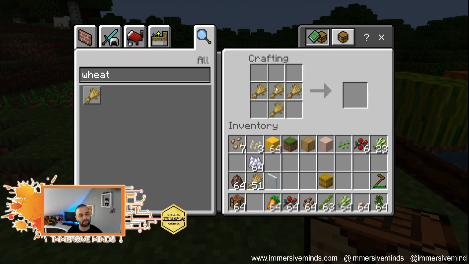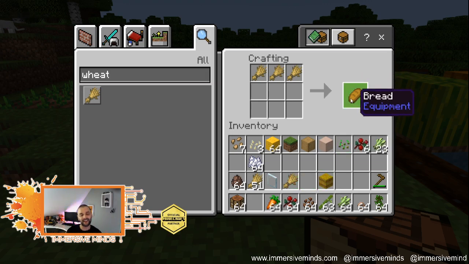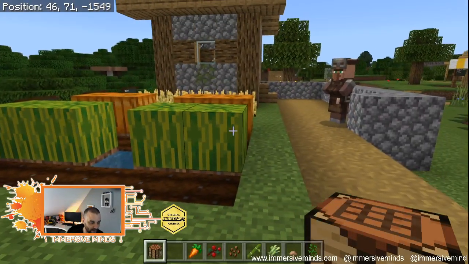I'm probably going to need something else. Do I need water? I probably need water, right? Because I'm thinking real life. I'm going to need wheat. And I'm going to need 3 wheat in a row, Chipster says. Oh, it was as easy as that. Not even any water. How unrealistic is that? Thanks, Chipster. So we've got some bread. So actually that tells us, let's do a little maths with that.